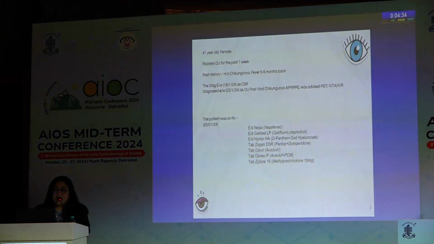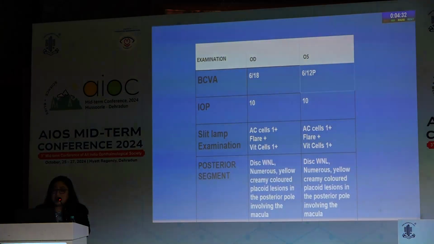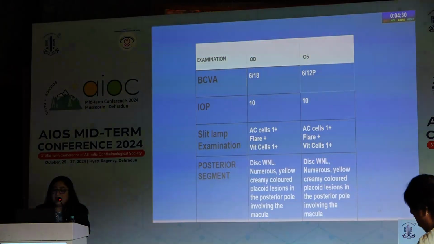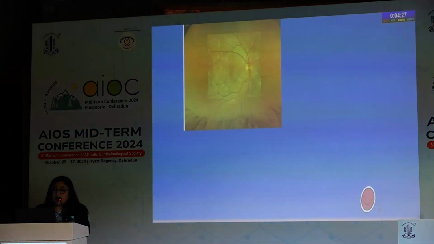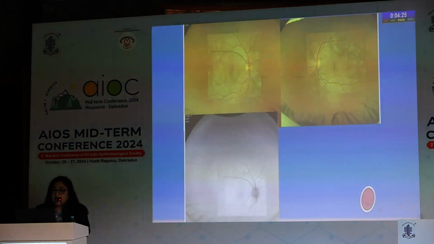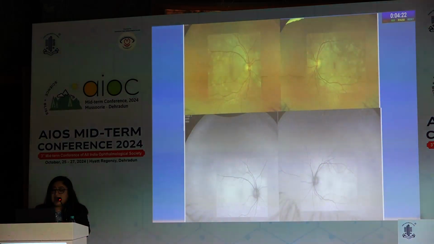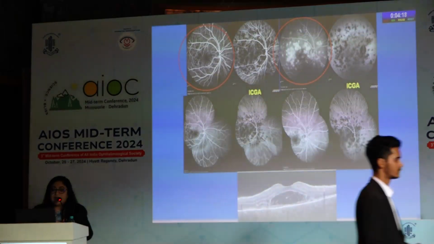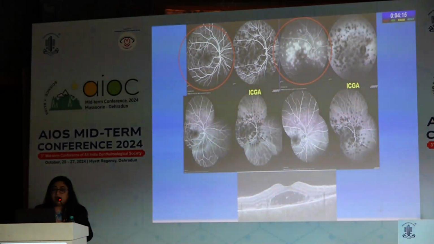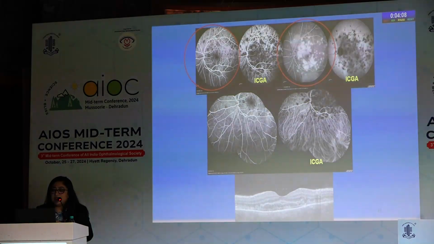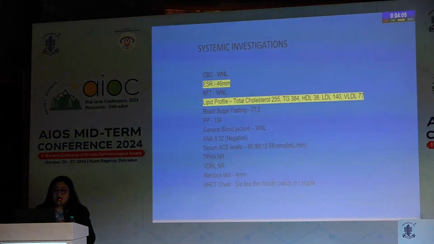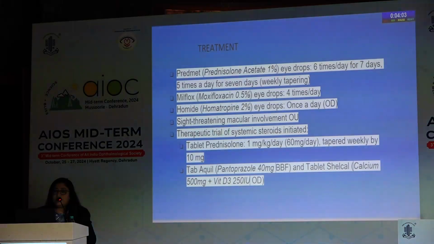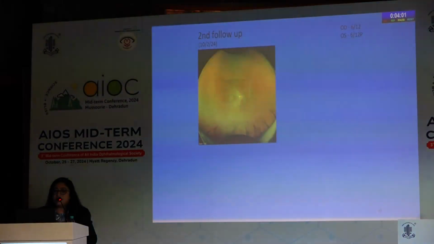In this case of a 41-year-old female who presented with floaters and numerous creamy yellow placoid lesions at the posterior pole, we could see these lesions, which were hyperfluorescent on AF and presented with a bacillary layer detachment, and early block and late stain on the fluorescein, and numerous hypocyanescent spots on ICGA, which were more than were clinically evident. This was seen in both eyes. This was a case of APMPPE, which responded well to treatment with steroids.